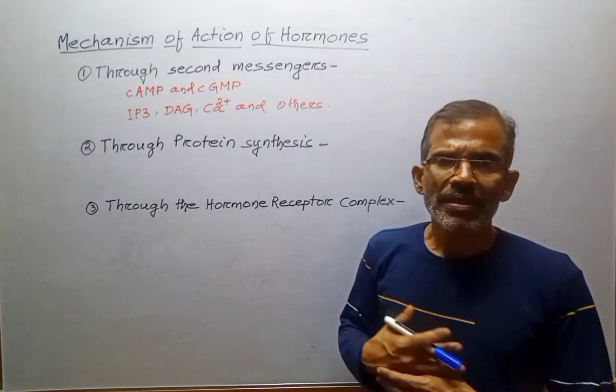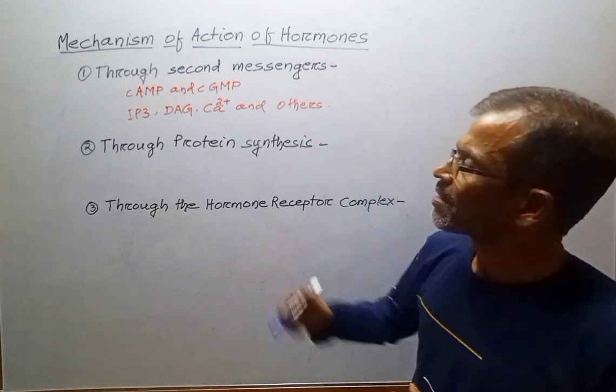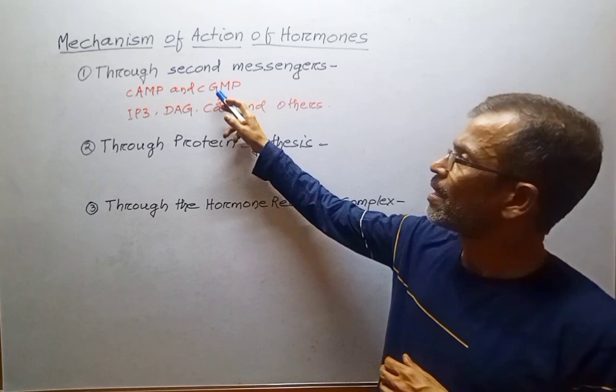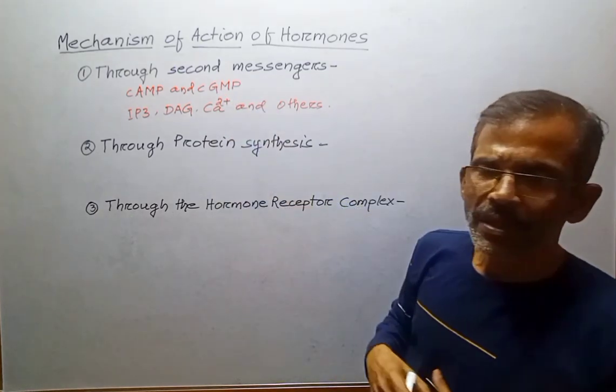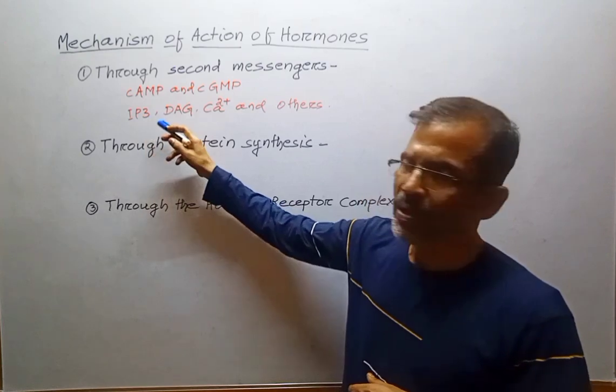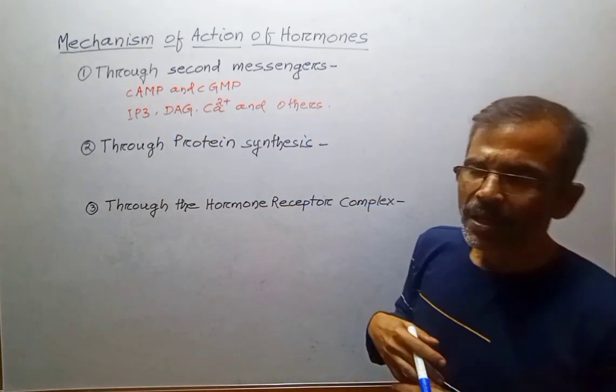Examples of second messengers are cyclic nucleotides such as cyclic adenosine monophosphate and cyclic guanosine monophosphate. Other second messengers are inositol triphosphate, diacylglycerol and others.